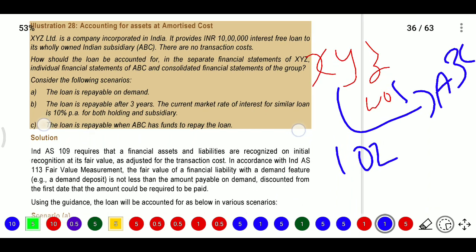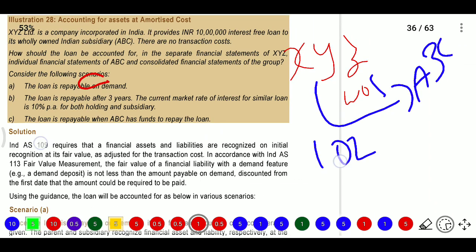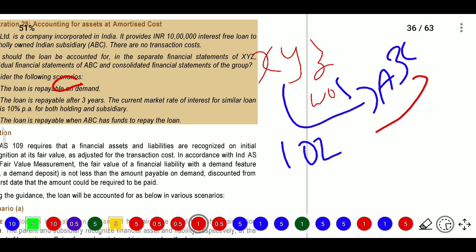They have given 3 scenarios. First, the loan is repayable on demand: whenever the principal holding company asks, the subsidiary will need to pay. Or second, the loan is repayable after 3 years, so they are giving time, and they are also giving a similar market rate, so we will consider that one. And third, the loan is repayable when ABC has the funds. So whenever the subsidiary has cash, then they will repay. The first scenario is on demand, and the third scenario is whenever ABC has funds.